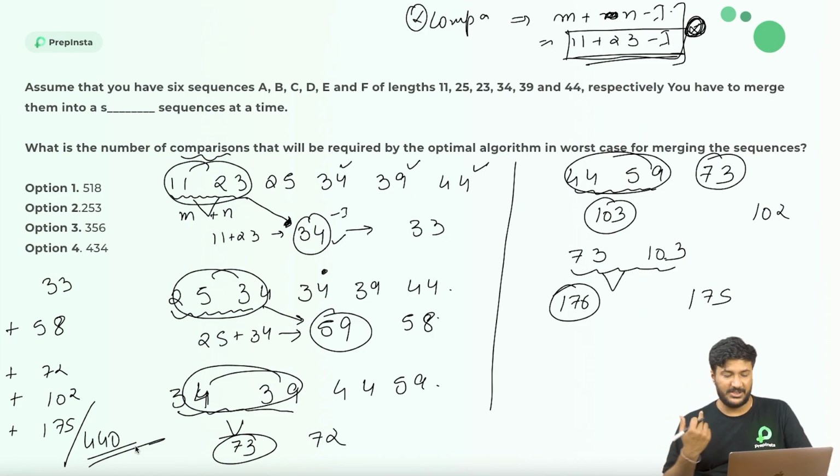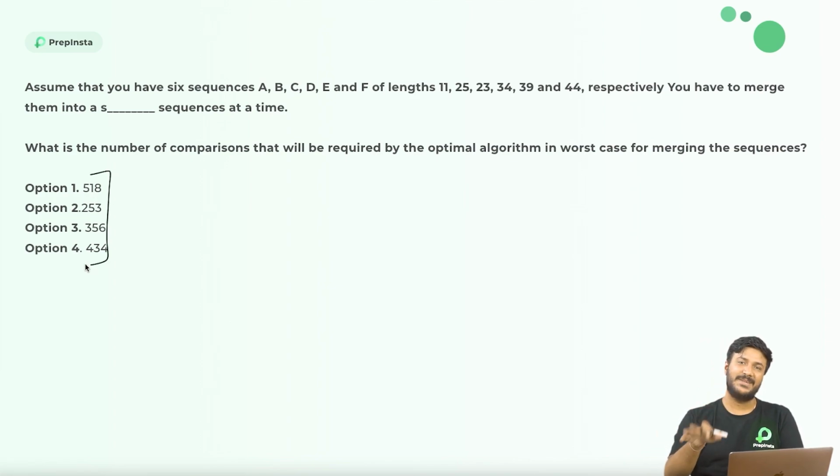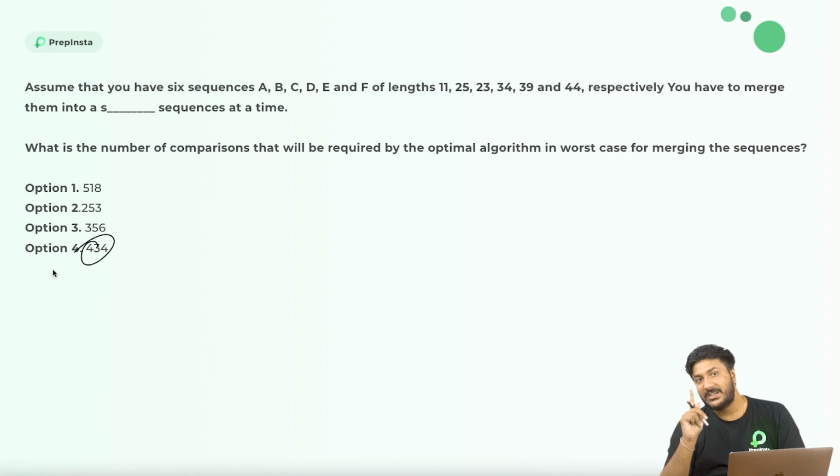But in the options, there is no 440. Some random intern solved this incorrectly, so you should not care. First of all, trust me, this is the answer. If your answer somehow is right, just don't write 'no sir, you told it wrong.' This is the answer. I want you to do it step by step and tell me the answer. Even I'll be educated that way.